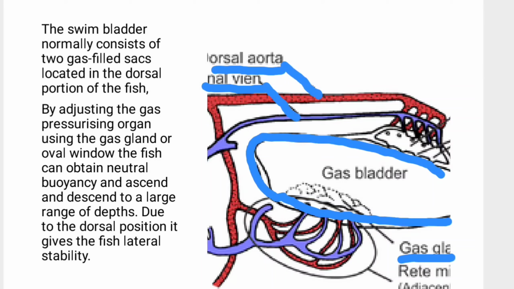Basically, the swim bladder normally consists of two gas filled sacs which are located in the dorsal portion of the fish, in the dorsal portion of the fish.